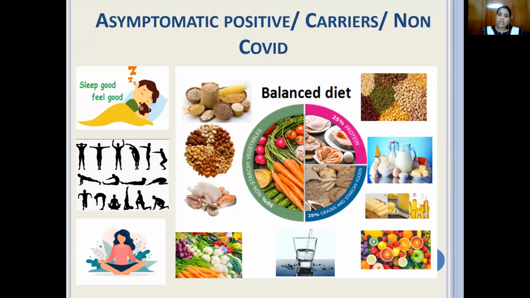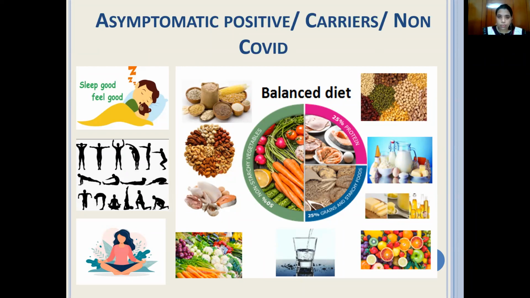So best is to have simple home food, a simple balanced diet, a good amount of fluid, and include that with good sleep, meditation, and some exercise which you can do at home. Okay, that's very, very important, and that should be strictly followed to prevent any further development of comorbidity in the future when the lockdown gets over. So pay attention to this part also very well.